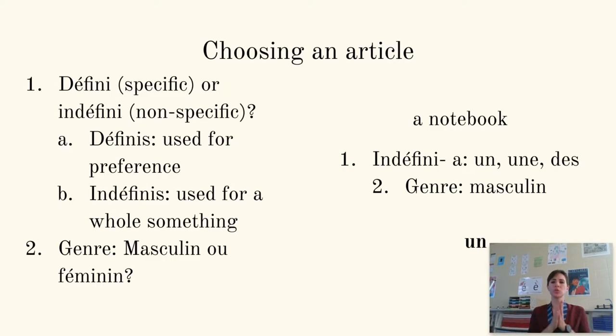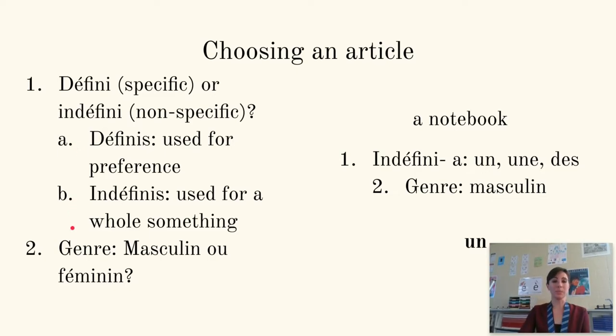Now, how do you choose your article? You have to ask yourself two questions. So you can see that on the far side of the screen. If our article is... we have to ask ourselves, the noun we're looking at, is it specific or non-specific? If it's specific, we're going to use the article défini, the definite article. If it's non-specific, the article indéfini.